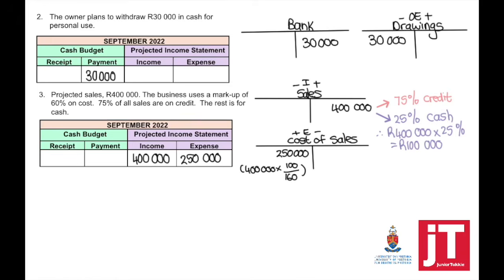The cash sales will go under my cash budget receipts. A reminder, credit sales will be used to calculate what do we expect our debtors to pay us.